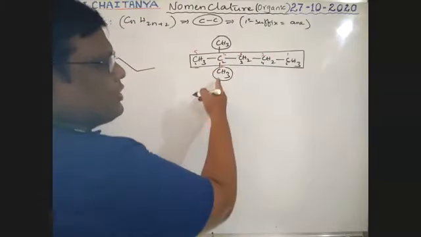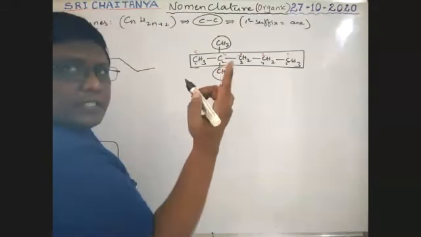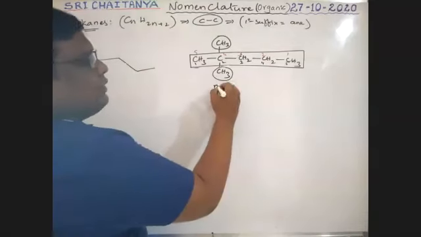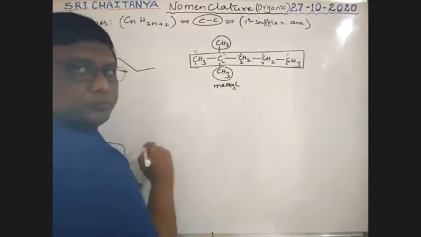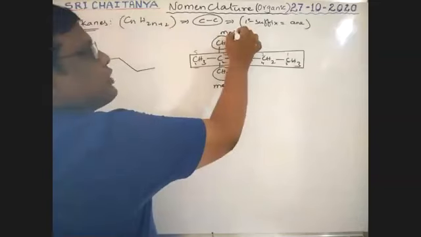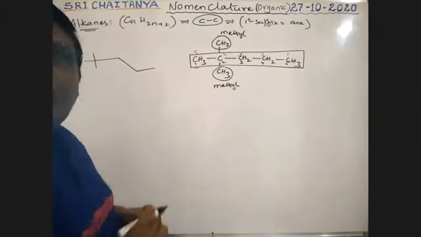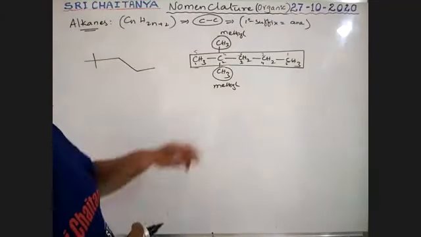Second carbon. What is the name of this substituent? CH3, boys. It is a 1 carbon substituent. That's why it is a methyl substituent. It is also a methyl substituent. Methyl and methyl. Okay. So 2 times repeated.